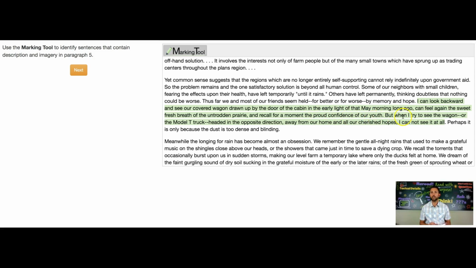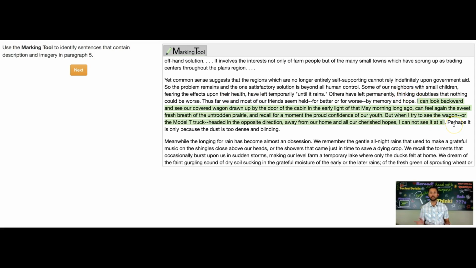And then he says, but when I try to see the wagon or the Model T truck headed in the opposite direction, away from our home and all of our cherished hopes. So there are these details that we can see, this truck driving away from the house, the Model T truck. So that's the description that we want to see. And so we're going to lock this in.